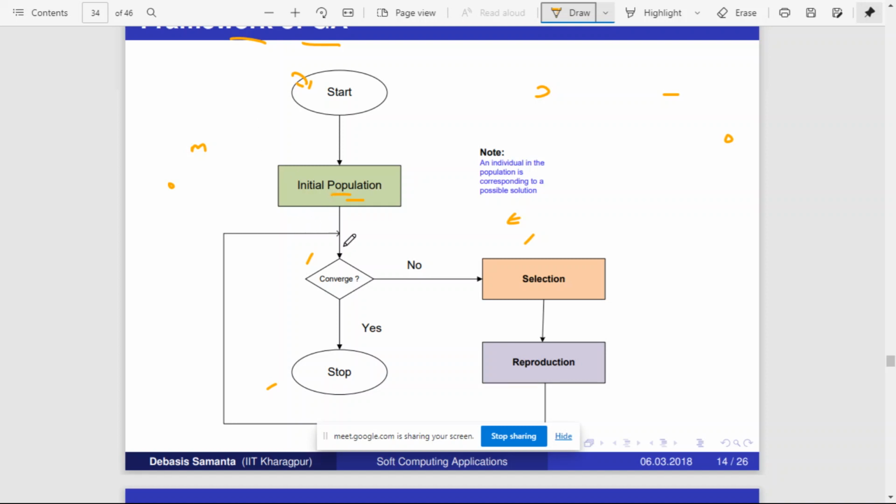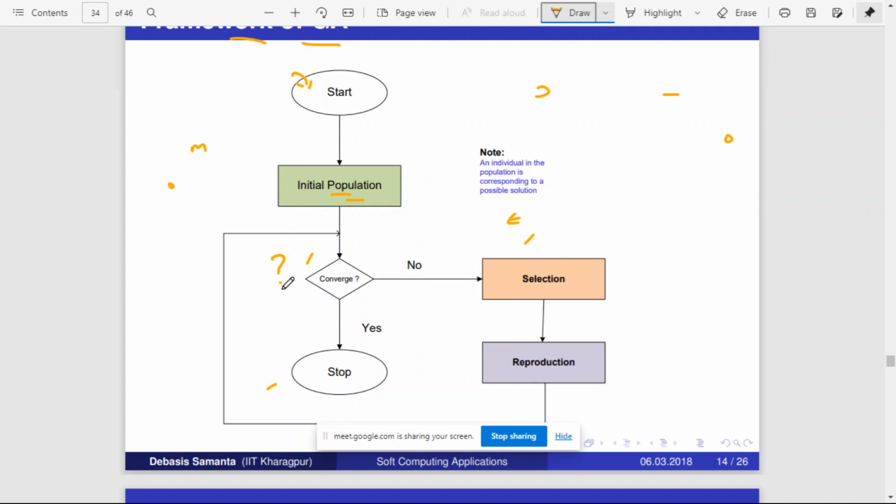Okay, from this you select, and if it has not converged, then select any two solutions, perform crossover, create a new solution, and then check whether it has converged or not. Okay, right? So how will you do converging? This is a crucial question.